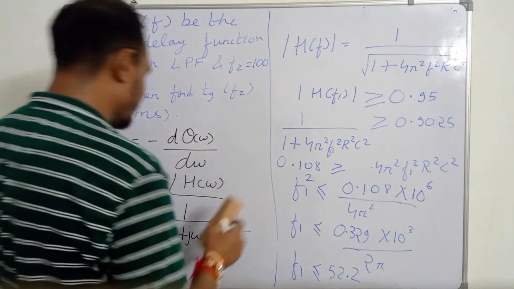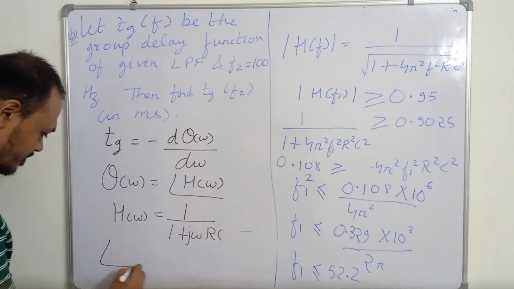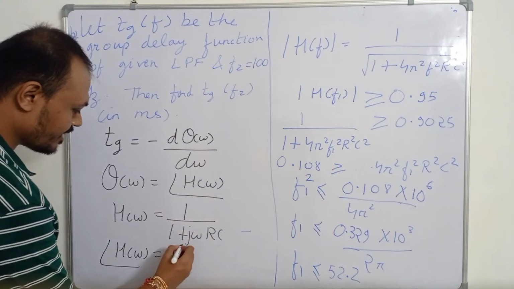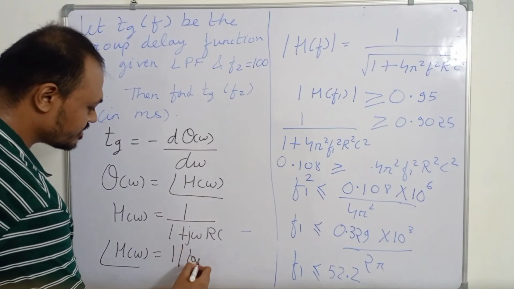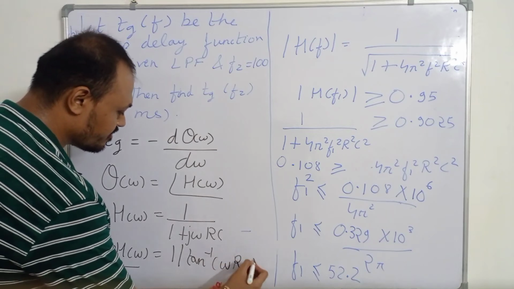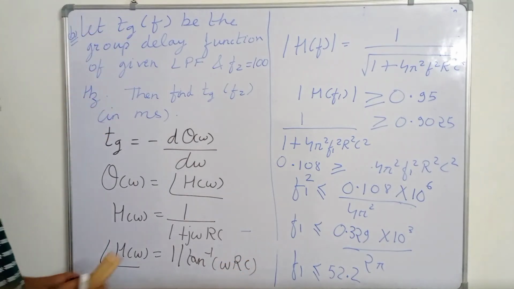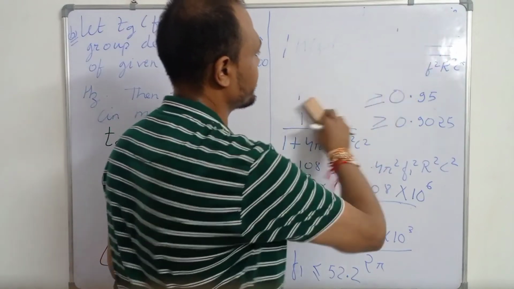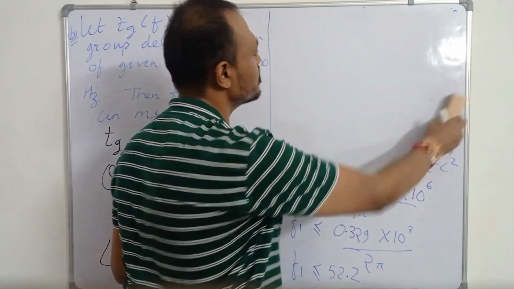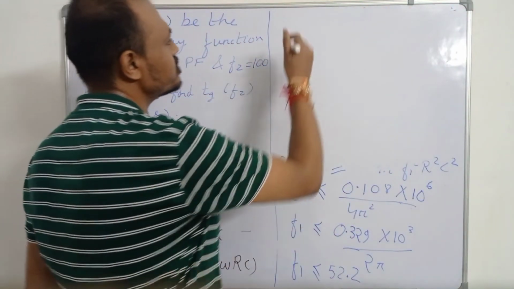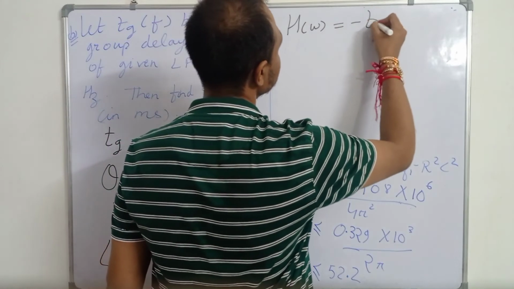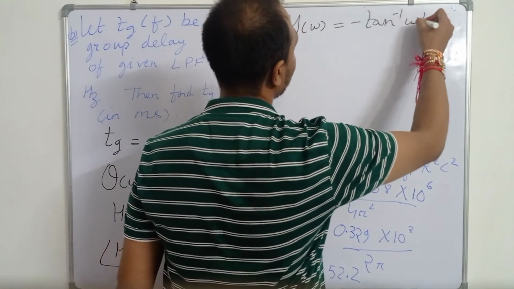So the angle of h of omega will be equal to minus tan inverse of omega rc.